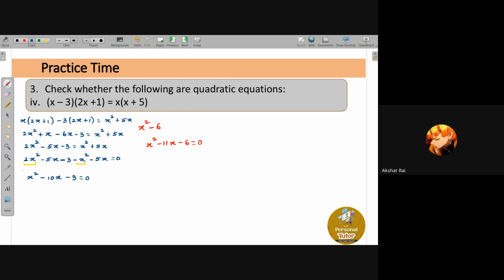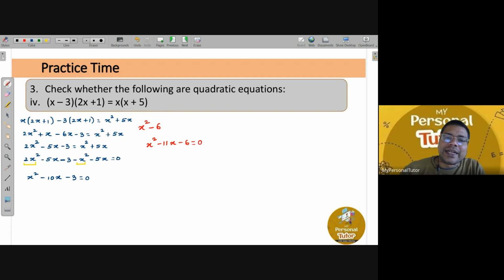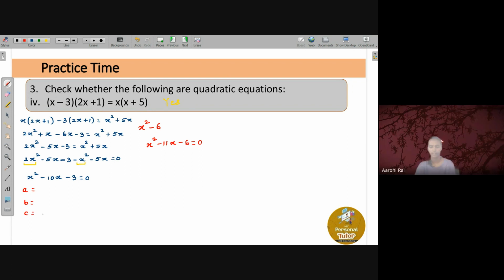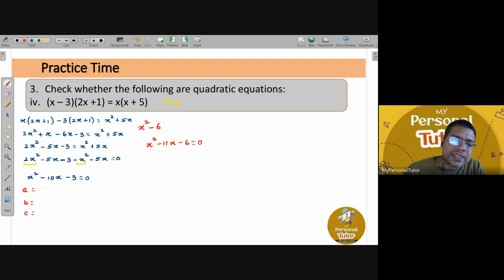Anyway, so you understand everyone, right? Yes, this is a quadratic equation. The answer is yes. And if I ask you the value of A, Arohi, tell me in these equations, what is the value of A? 1. And what is the value of B? Minus 10. What is the value of C? Minus 3. Very good.